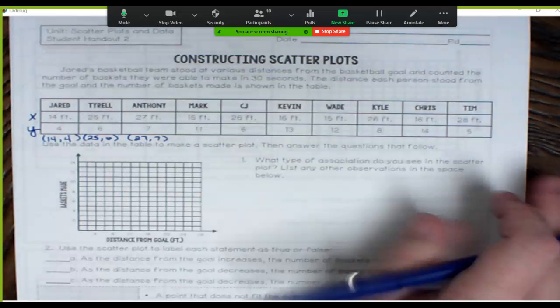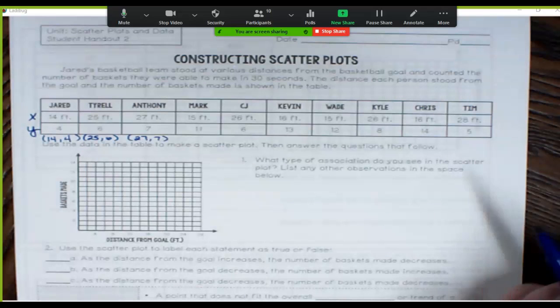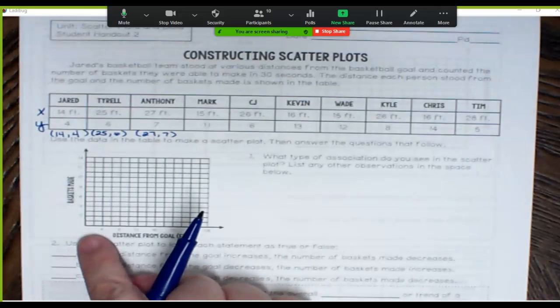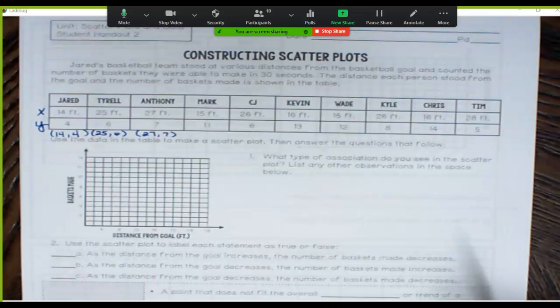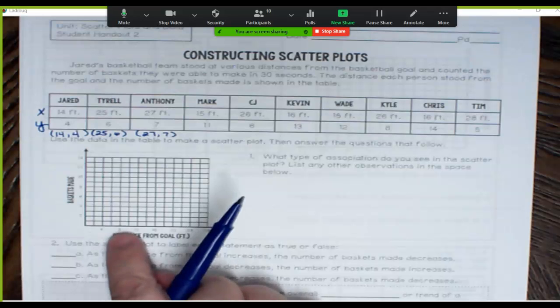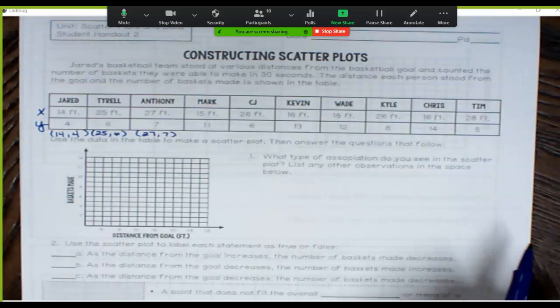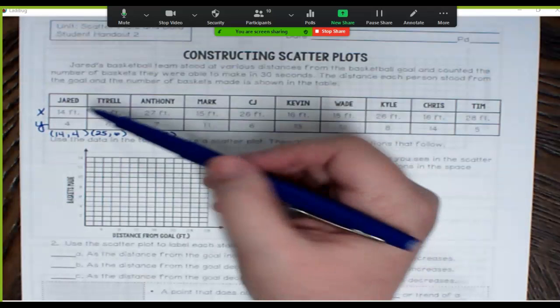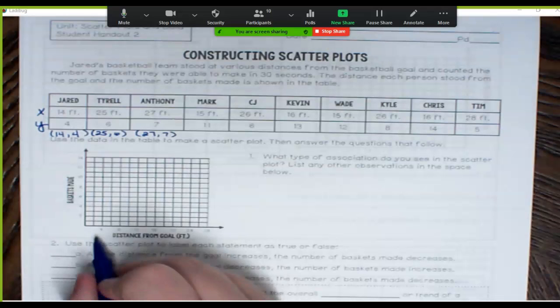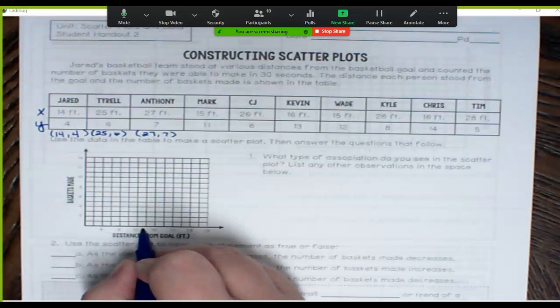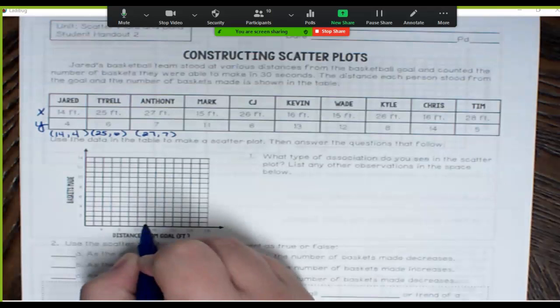So we might have to use a little bit of estimation because on the bottom, on my x-axis, what is it counting by? Every line is counting by 2. Well, 4 for every other one. 4 is the numbers they labeled, but it's counting by 2s. All right, so let's plot Jared. I have to go over 14, up 4. Over 14, 14 is right here in between, and up 4.